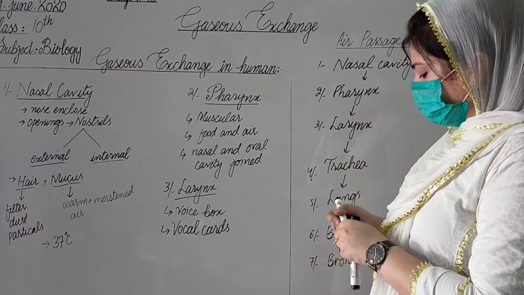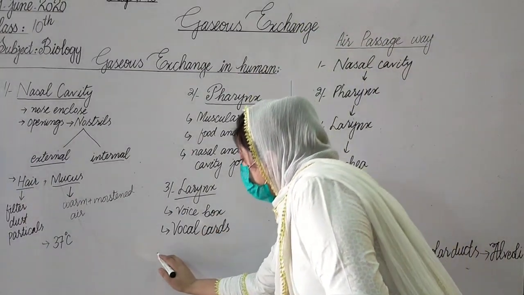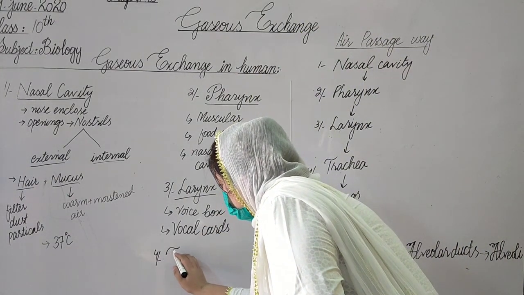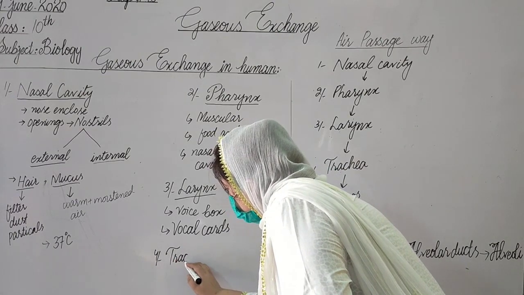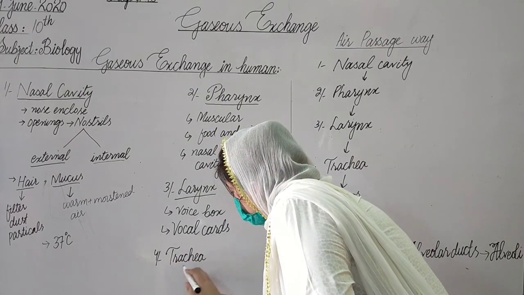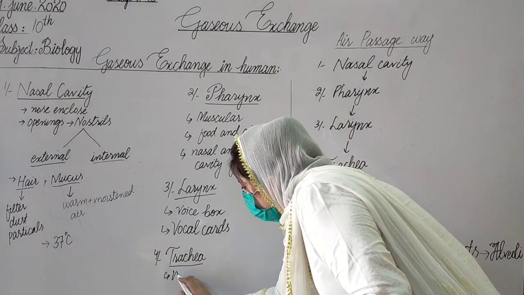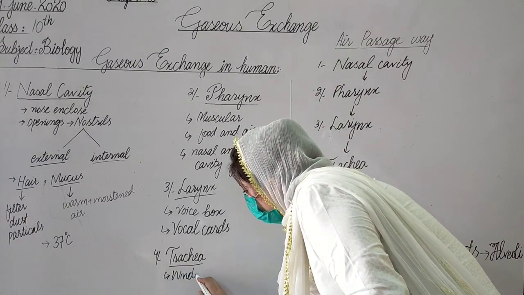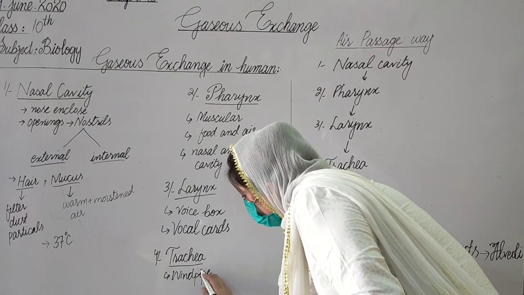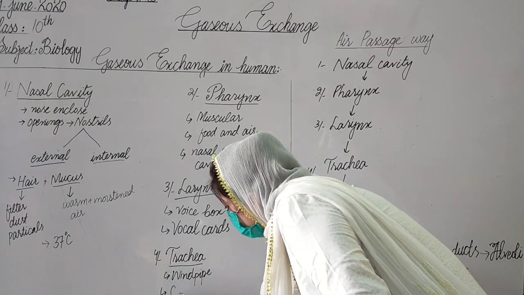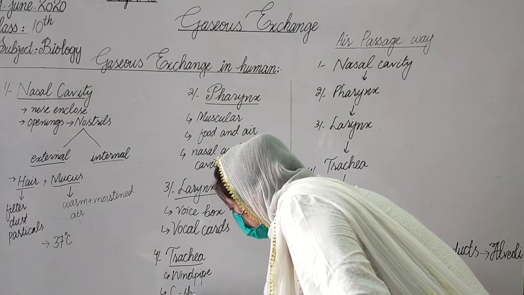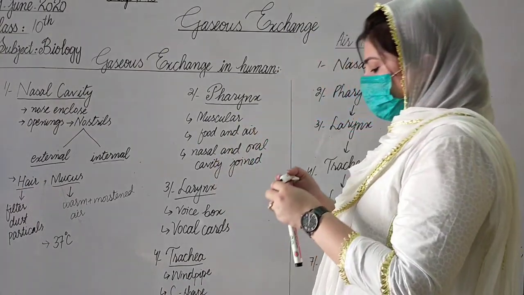And after the larynx, the next part is the trachea. Trachea is also called the windpipe, and it has C-shaped cartilaginous rings.